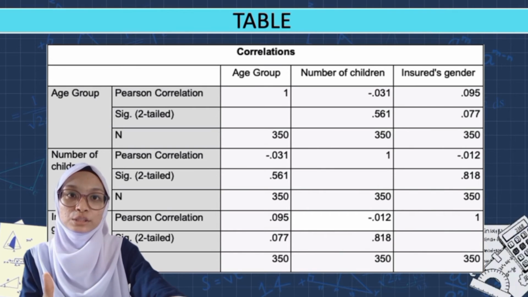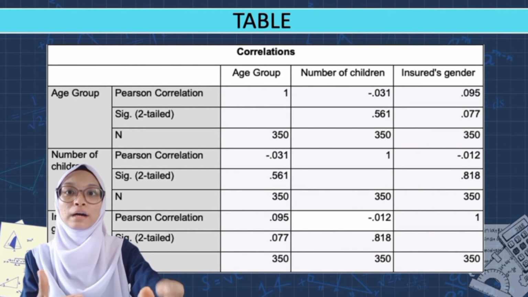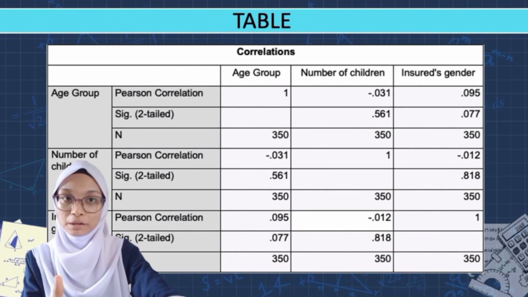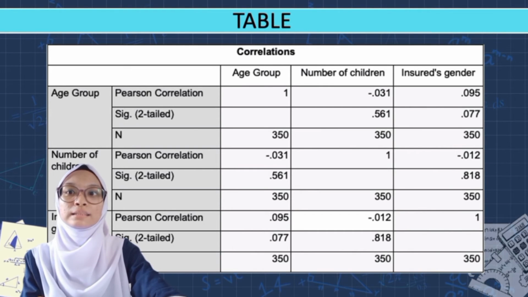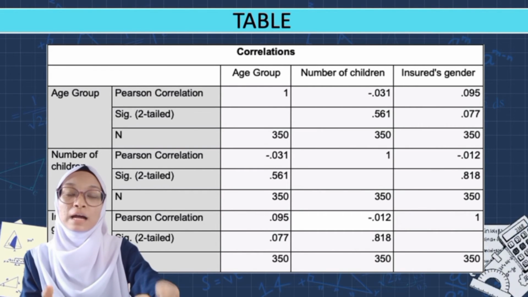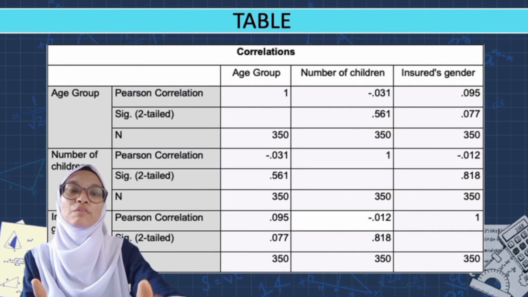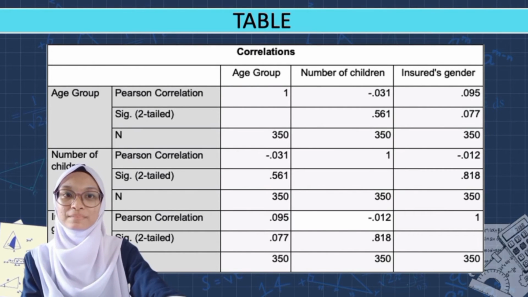So the correlation between the insert gender and age group, as well as the insert gender and number of children, is weak, since the value of them is less than 0.5. However, the direction of the relation is negative. That's all for me.